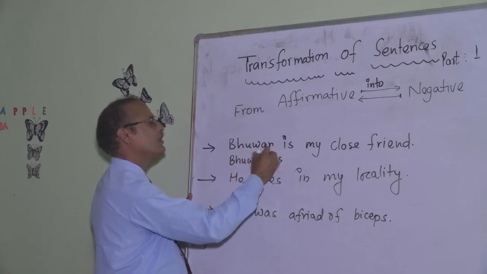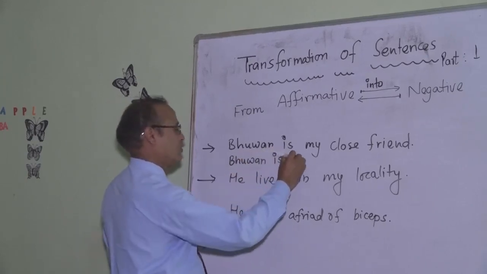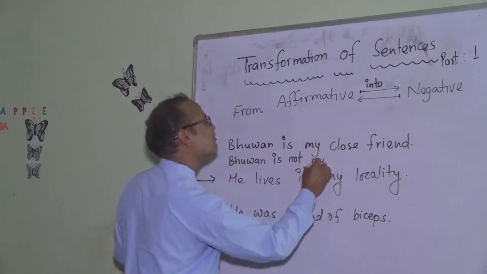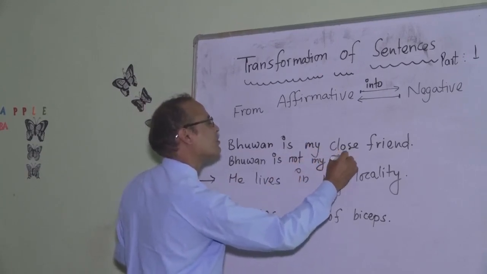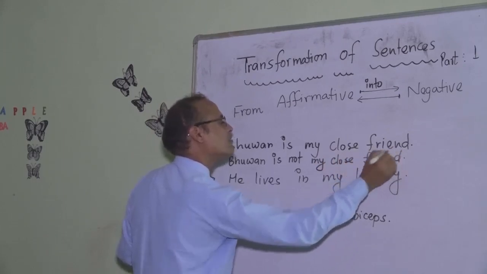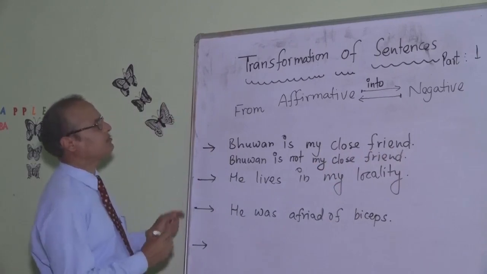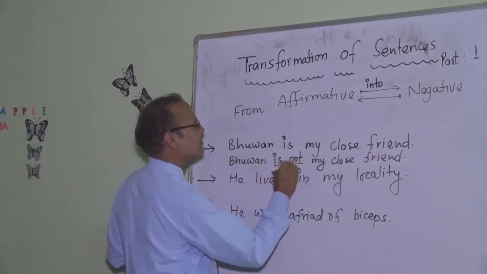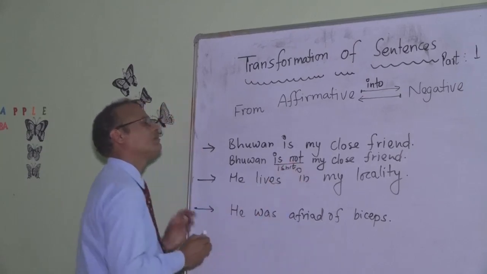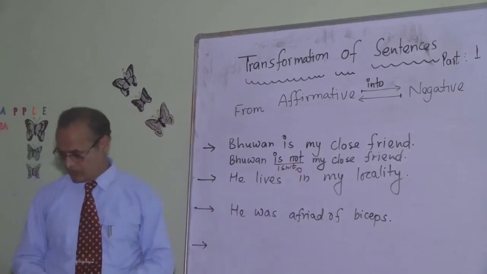One is not my close friend. One isn't my close friend. Is not or isn't my close friend.